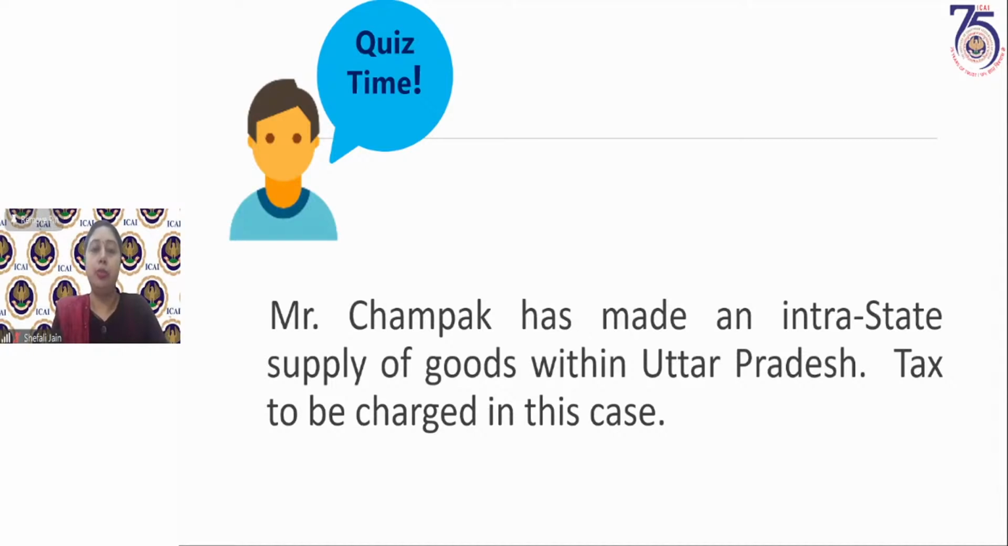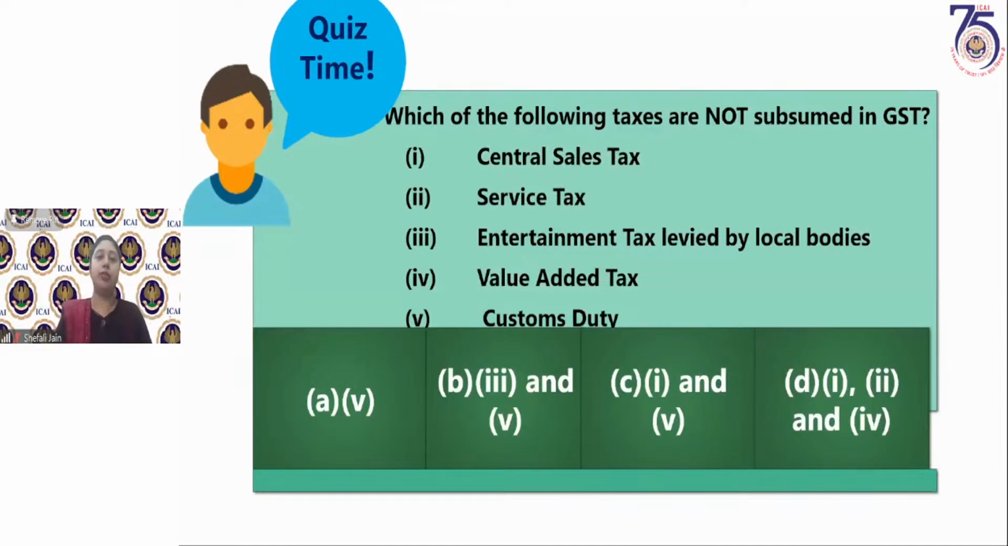Next, Mr. Champak has made an intrastate transaction, intrastate supply of goods within Uttar Pradesh. Now this is a state. So the tax to be charged in this case would be, I'm giving the answer because it is very obvious and very easy also. It would be CGST and SGST because Uttar Pradesh is a state. So there's no doubt. The doubt was with regard to union territories with legislature, because many of you treated it as a UTGST to be levied. But there SGST would be levied. Now let us move to the next question.